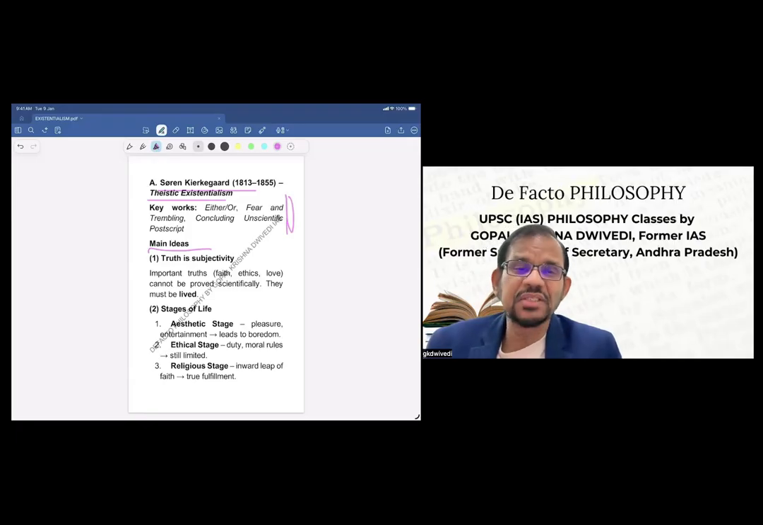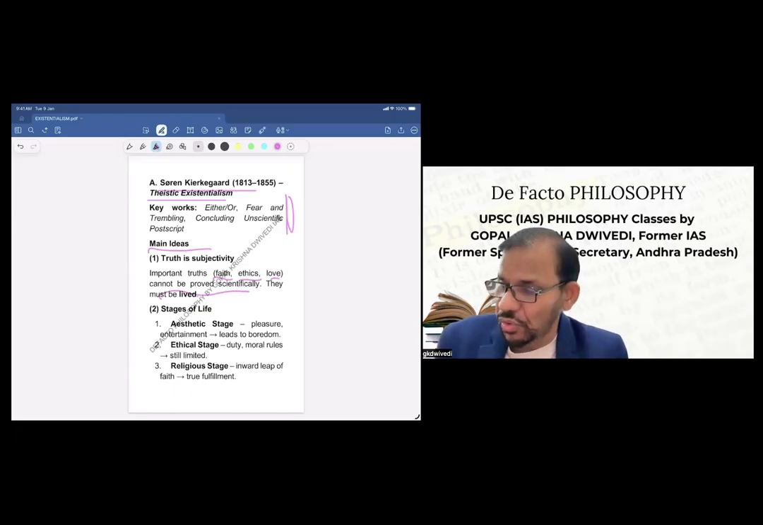First is, truth is subjectivity. As told earlier, one has to subjectively experience. Important truths, for example faith, ethics, love, etc., cannot be proved scientifically. They must be lived, subjectively lived, basically. So that's what his main idea is.